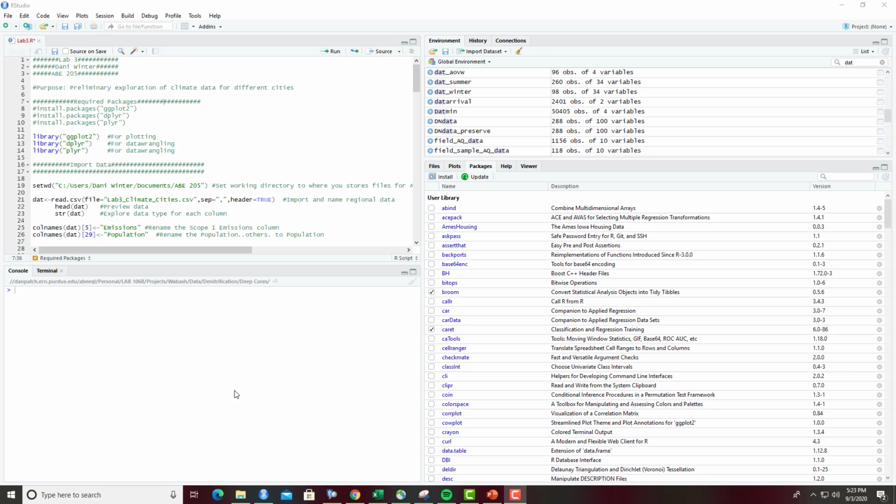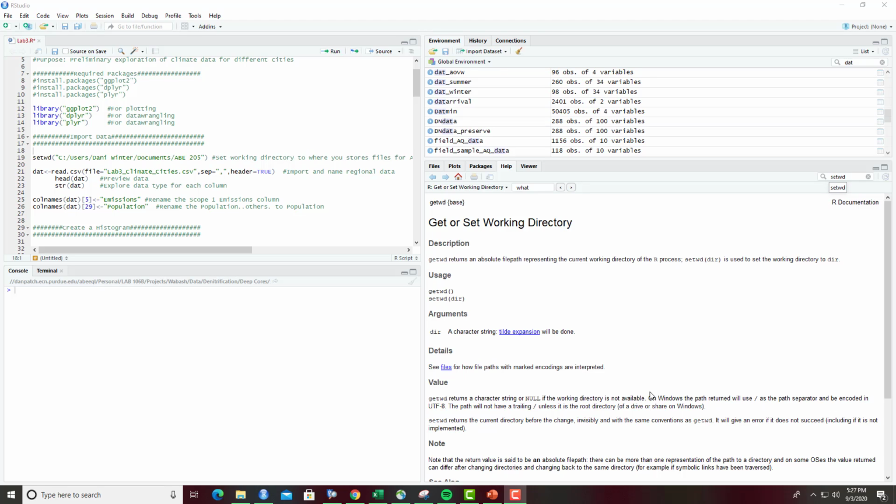In the video introduction to RStudio, I talked a bit about importing data into R, but I wanted to make a separate video to devote a little bit more time to it. The data set that we're working with today is part of Lab 3. This is a data set of greenhouse gas emissions from different cities throughout the world. So we'll just walk through how to import a CSV.